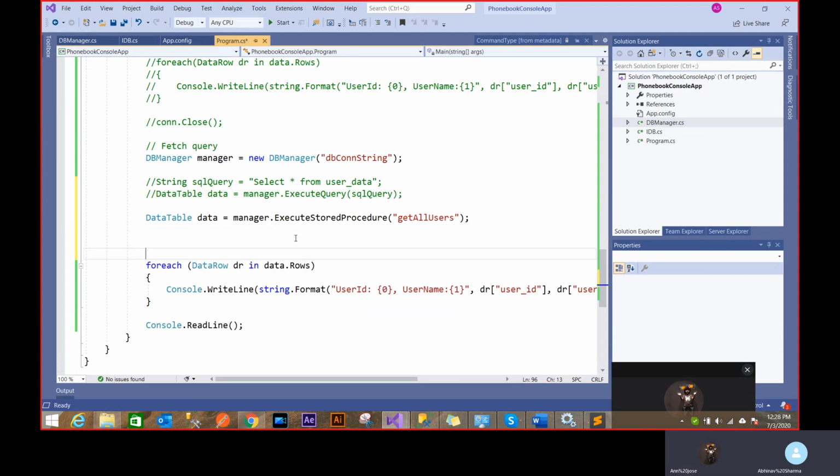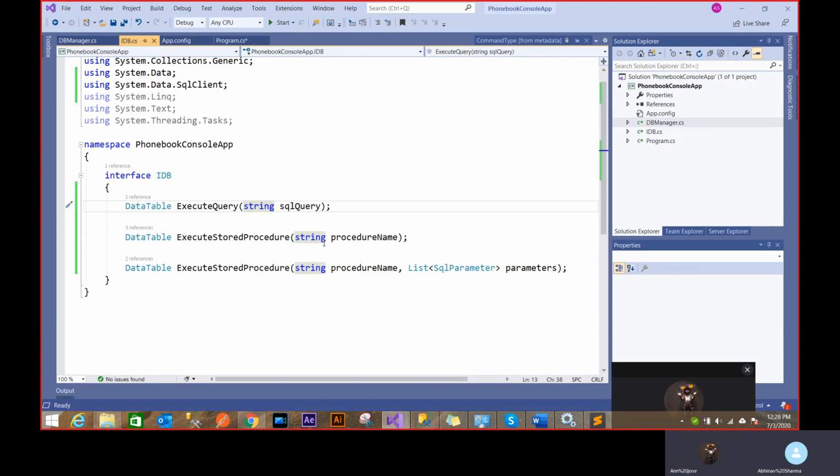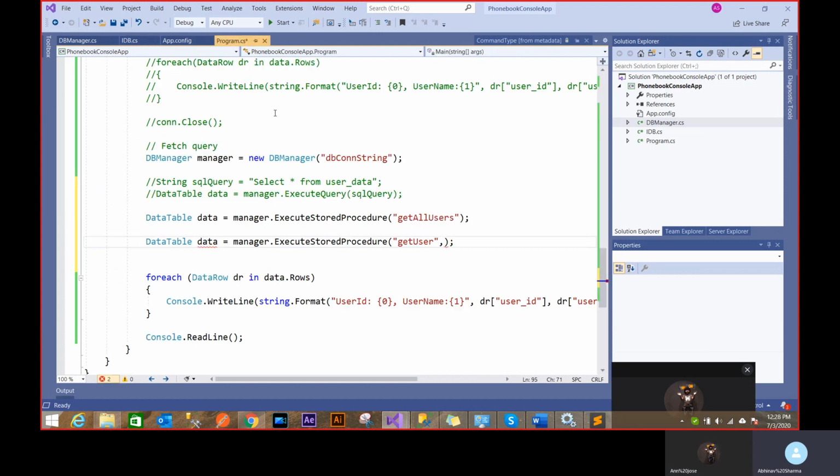Now, next thing is, if I do a stored procedure of get user, then I have to provide a parameter list. You see, this is the thing I was talking about, function overloading. Now in the error, your two functions are coming, because I've created the same name and two functions, right? This is function overloading. So that's why as I post comma, it knows that you're going now in a second function.